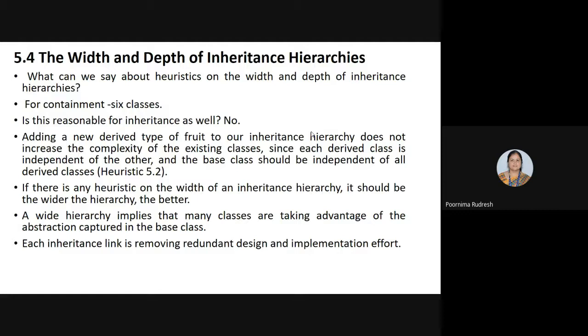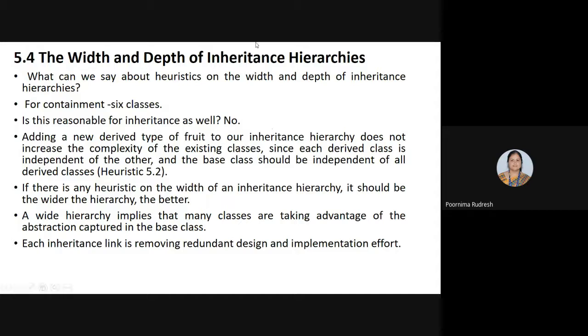Next we'll see the width and depth of the inheritance hierarchy. In the case of the containment hierarchy, we have defined the maximum number of classes the containment relationship consists of, which is limited to 6. Then in the inheritance hierarchy, we'll see the maximum number of classes or inheritance levels the inheritance relationship can have.